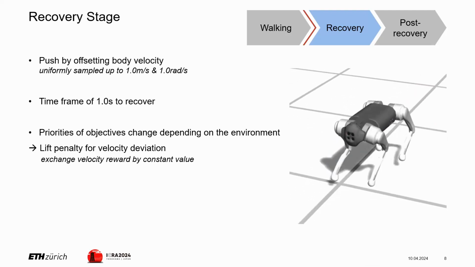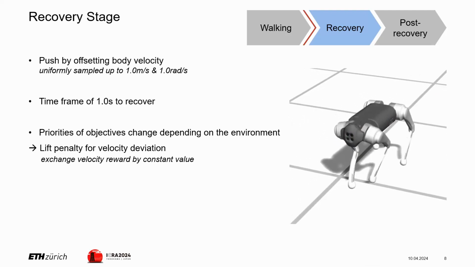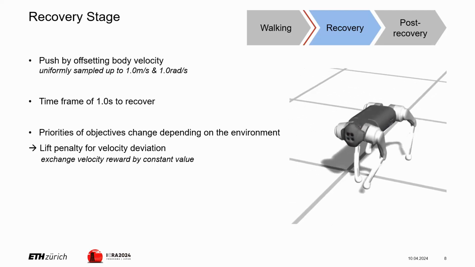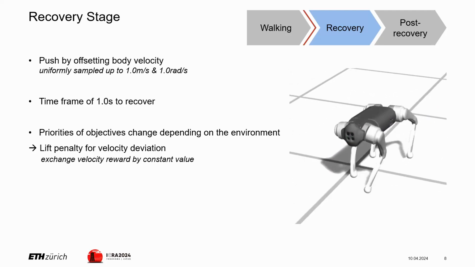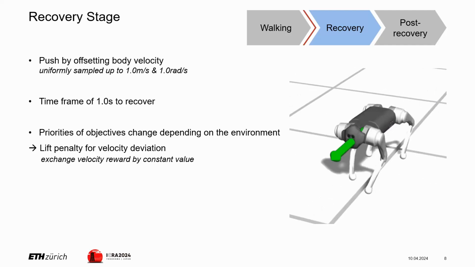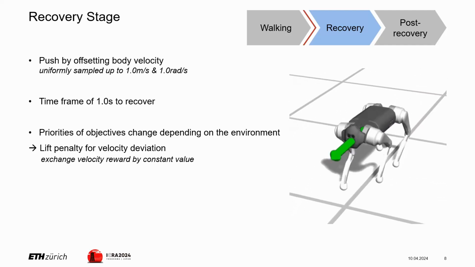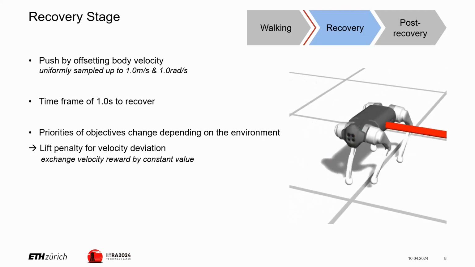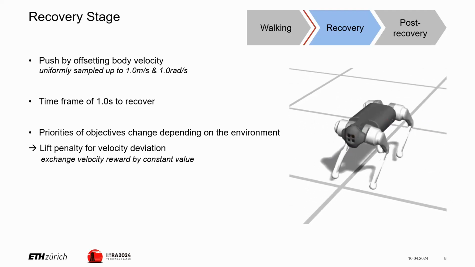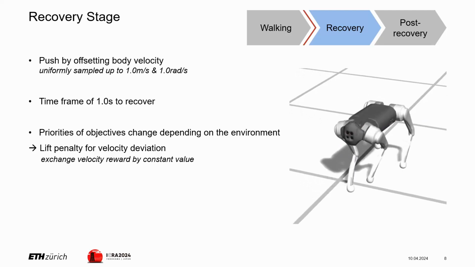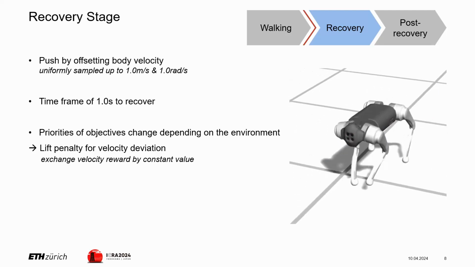Here, the goal is to recover in a compliant way. To achieve this, we give the agent a time frame of 1 second, where it does not get any punishment for bad command tracking. We want to shift the priority from accurate tracking to an efficient recovery. So here we adapt our reward structure and replace the tracking reward with a constant value.